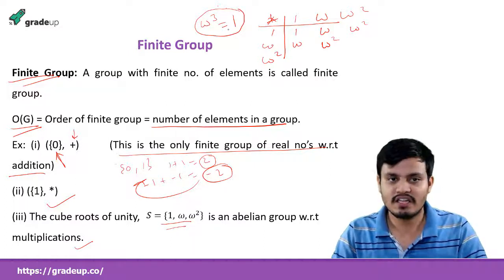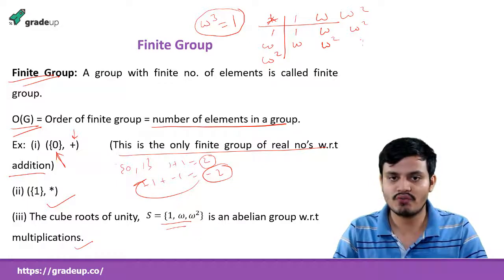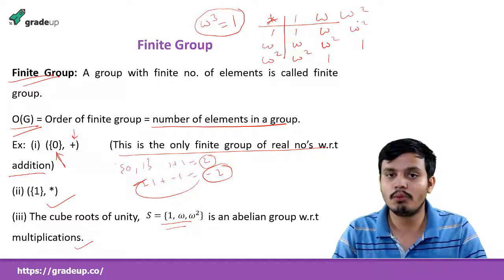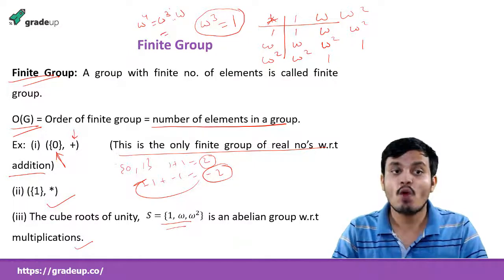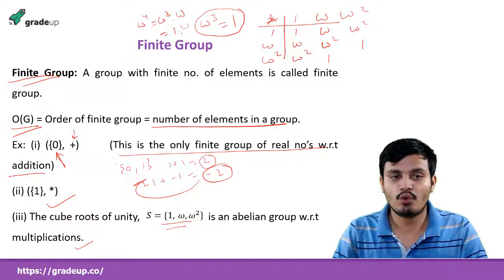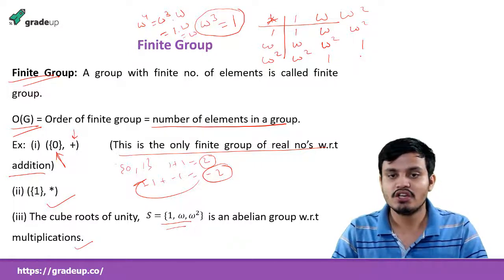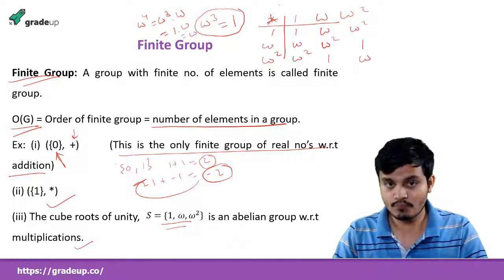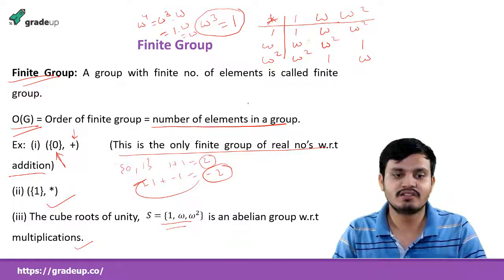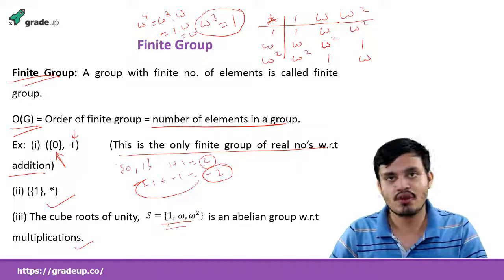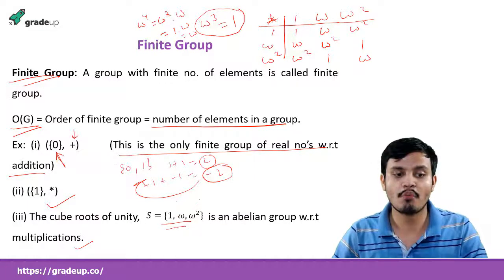We have learned this in our 12th grade. So the table entries are 1 into 1, 1 into omega, 1 into omega square, omega into omega is omega square, omega into omega square is omega cube, which is 1, and omega square into omega square is omega power 4. Then I can write it as omega cube into omega, and omega cube is equal to 1, so it becomes omega. So you see that every element is from the set S. So yes, it is following the algebraic structure property.